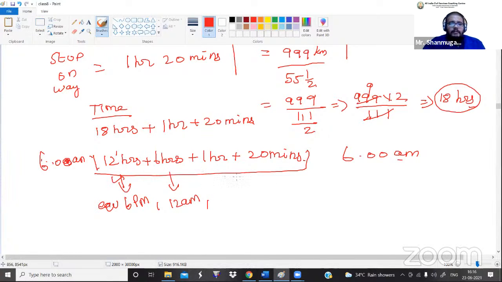Then this 1 hour 20 minutes, what does it mean? Already the time is 12 a.m. Now additionally 1 hour 20 minutes, so what is the time?